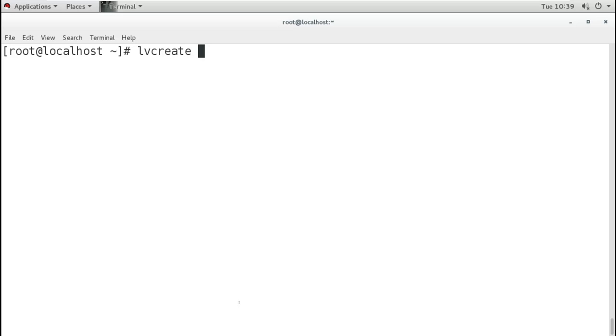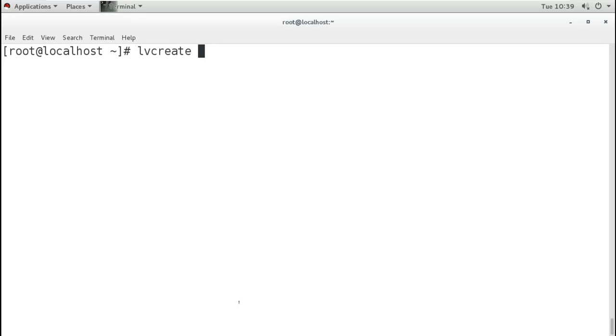So if suppose I want to create a 400 MB partition, how many PEs do I need? I know I need 100 PEs for creating a 400 MB partition. But every time it is not that simple.